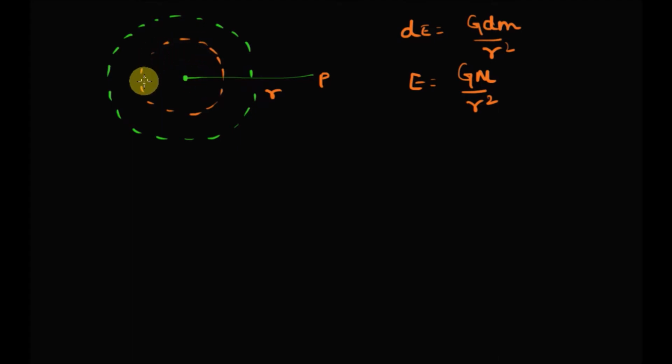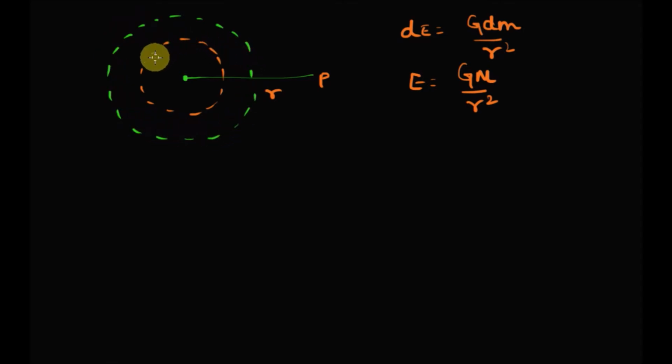Now we will assume that this solid sphere, which is Earth, is an integration of lots of elementary hollow spherical shells. Let's consider one such elementary spherical shell inside the Earth, and there will be many such spherical shells. We will integrate our result over one spherical shell to obtain the gravitational field due to this solid sphere, which is our Earth.